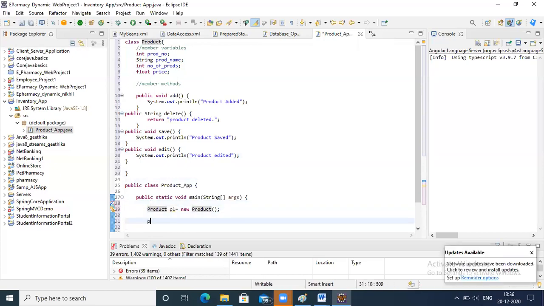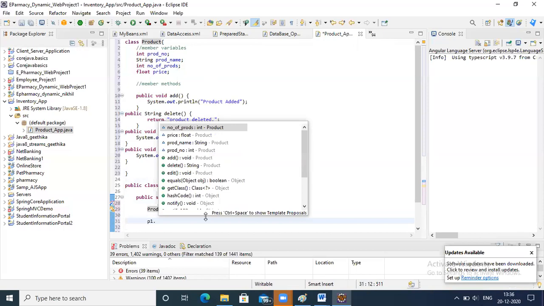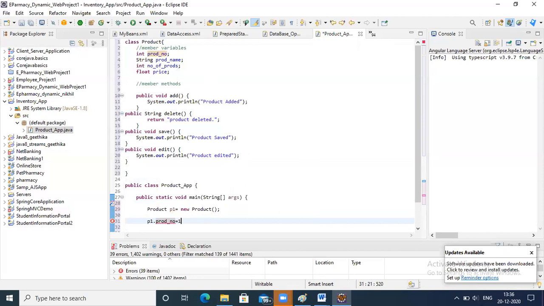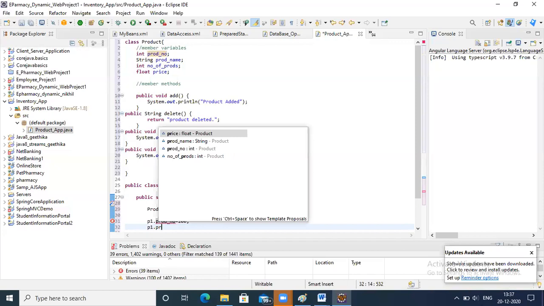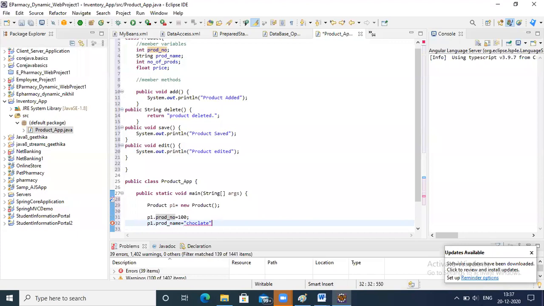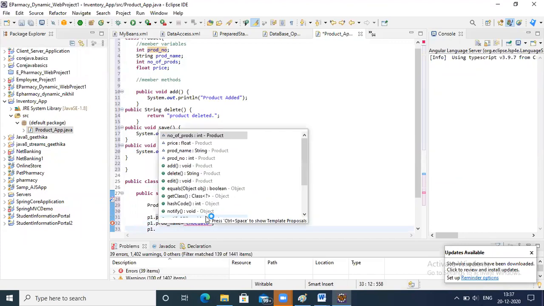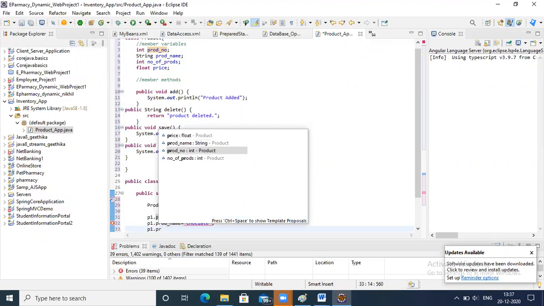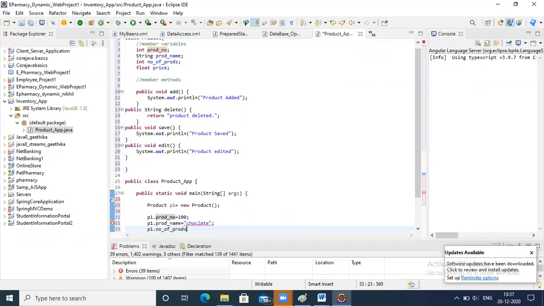Now, using this p1, we can access all these values. Let's say p1 dot number of items, price, product name, product number. So product number equal to, let's say, 100. p1 dot product name equal to, let's say, chocolates. p1 dot number of products, let's say 5.